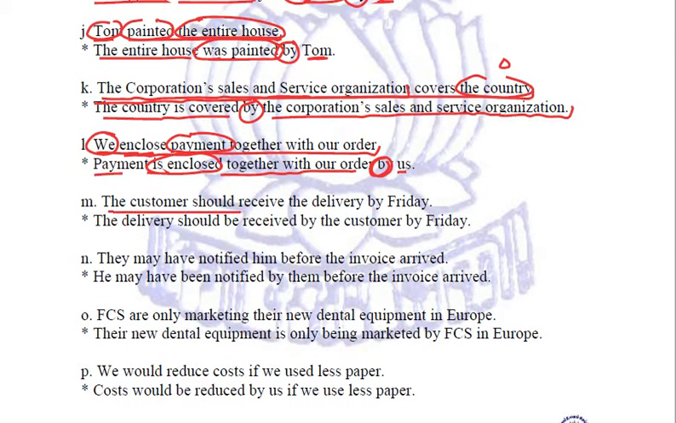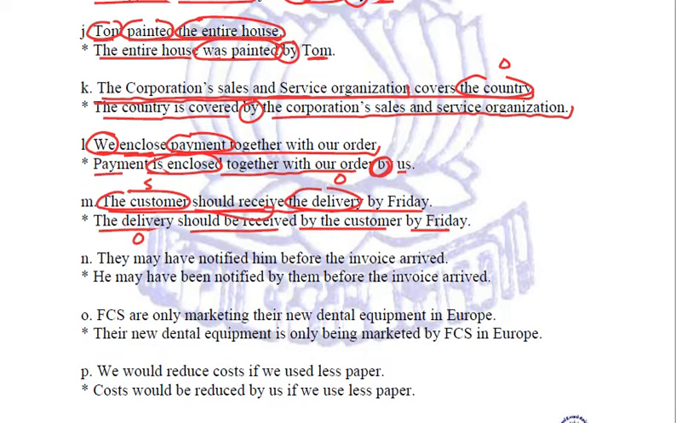The customer should receive the delivery by Friday. The customer is the subject. The delivery is the object. Should receive is our verb. How are we going to convert it into passive form? Sorry, passive form, not indirect. The delivery, that was the object, comes first: the delivery should be received by the customer by Friday.